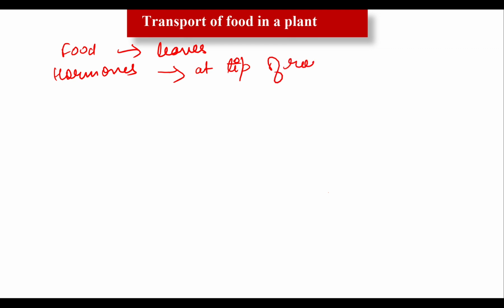So here we will talk about the transportation of food in plants. How does transportation of food occur in the case of plants? Food is synthesized. Where is food synthesized? Can you tell me? Food is synthesized in leaves. And where are hormones synthesized? These are synthesized at the tip of roots and shoots.